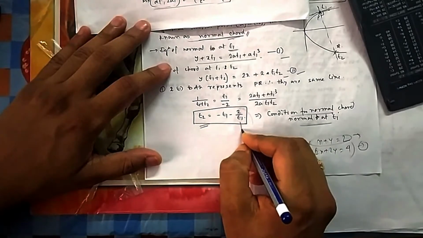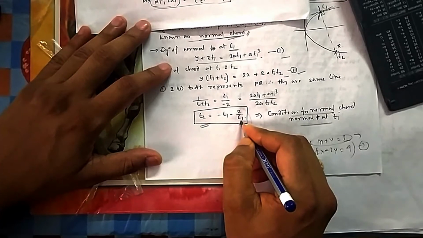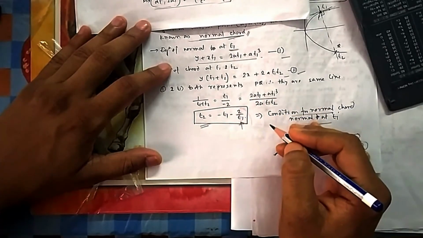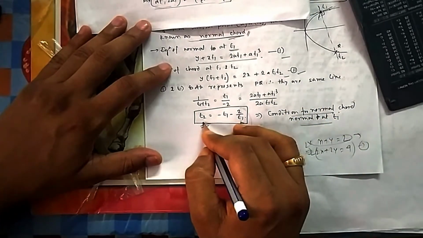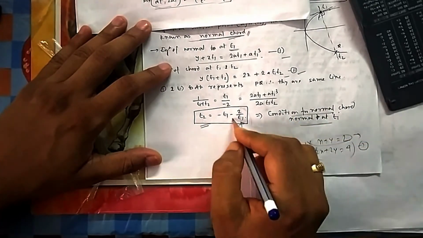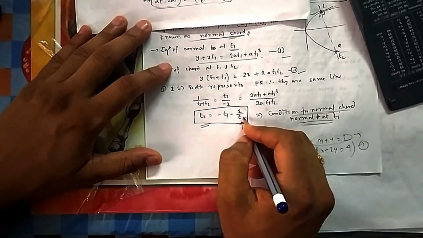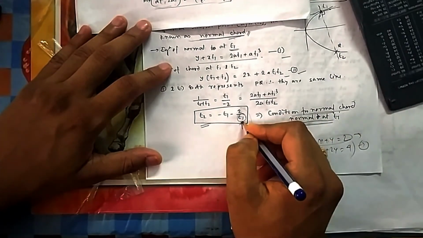Normal at what point? You have to remember it. Normal not at t2, normal at t1. If it is normal at t1 and it has to be a normal chord, then the second point of the chord, t2, should be equal to minus t1 minus 2 by t1. If this happens, then it becomes a normal chord. Condition for normal chord, you have to remember this point also: it is normal at T1, not at T2.